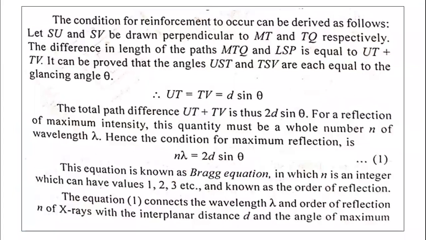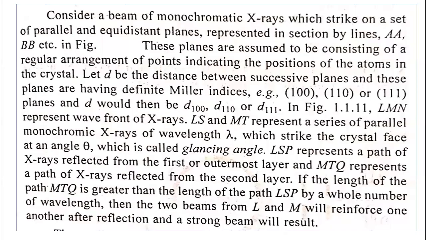The condition for reinforcement to occur can be derived as follows. The beams L and M get combined and reinforce. Let us see the diagram here.